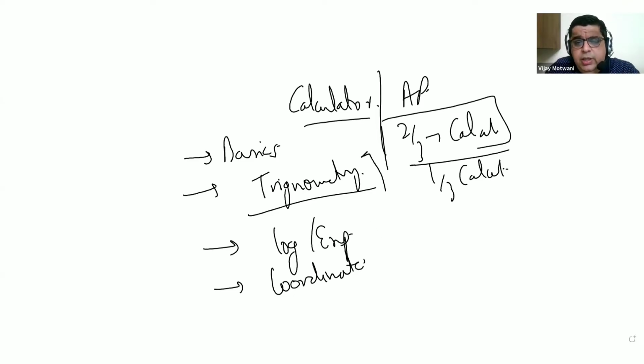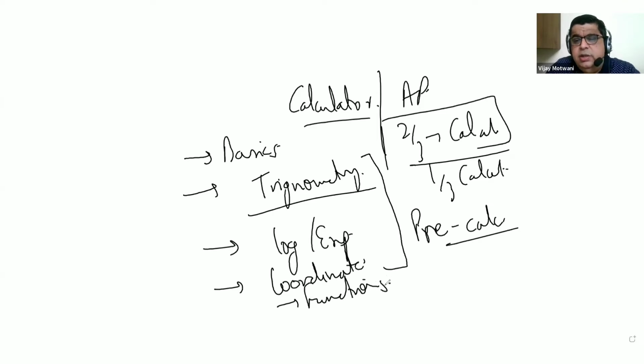If you are able to get through these three, this is what we call pre-calculus. So in the pre-calc section, you should be through with this along with the concept of functions. A person should be good with functions, domain, range type of theories. If you're done with this, then you're absolutely ready to go on to the prep of AP Calculus. Come to the next point: paper pattern.